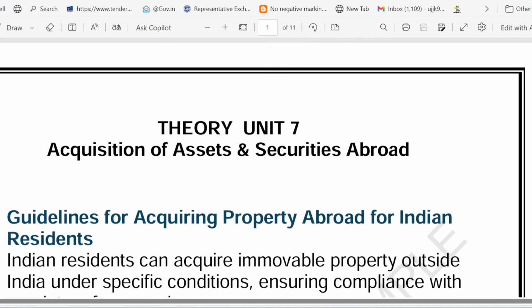Ever dreamed of owning a home in London, a villa in Dubai or an apartment in New York? As an Indian resident you can buy property abroad, but there are some rules to follow. Let's break it down in simple terms.